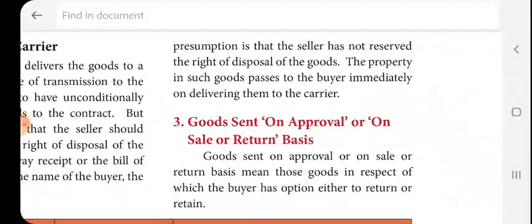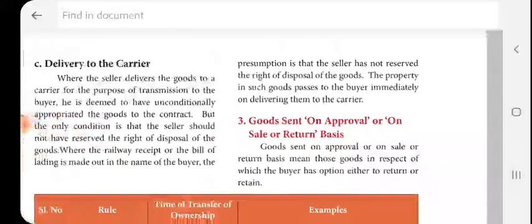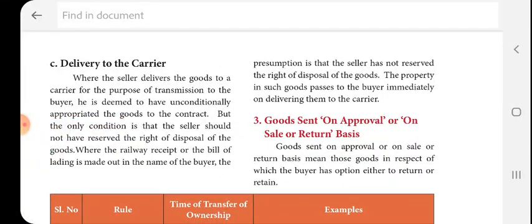And third one, goods sent on approval or on sale or return basis. The goods sent on approval on sale or return basis mean the goods in respect of which the buyer has the option either to return or retain.